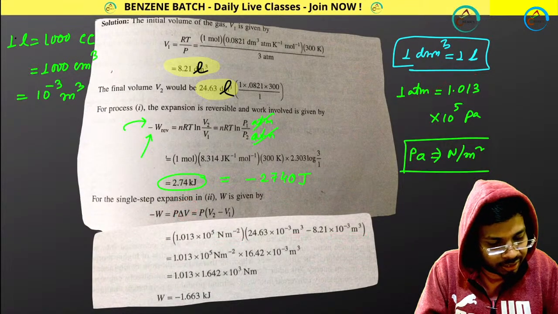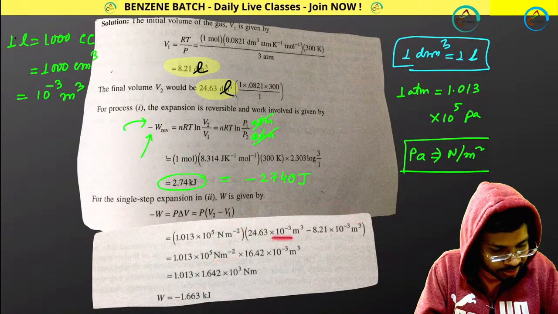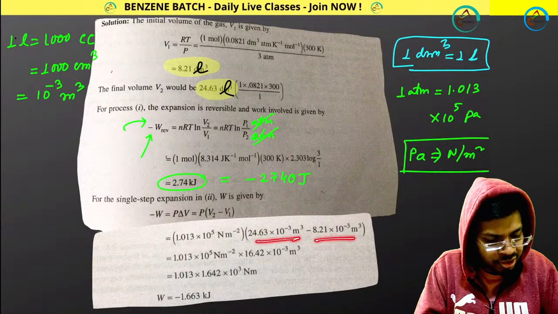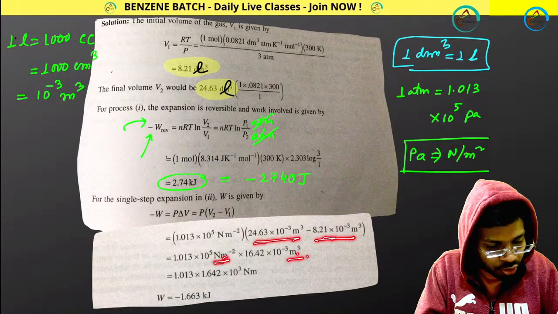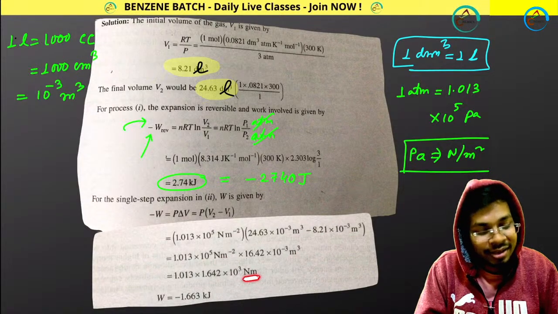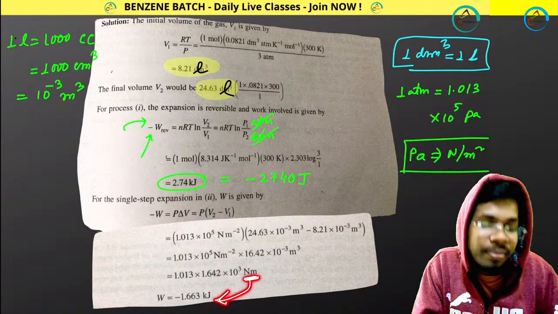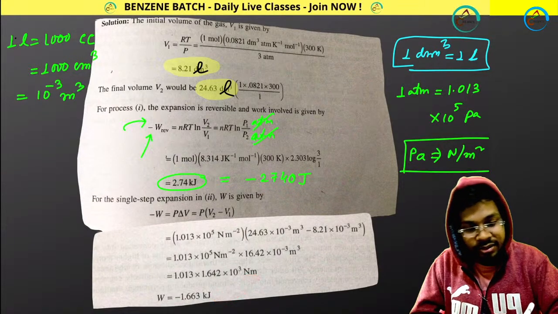Finally, you have to take care of the unit as well. Don't skip those units. When you do this multiplication, Newton per meter square times meter cube, you will get Newton meter, and Newton meter means what? Joule. So from Joule you can convert it into kilojoule. Simple.